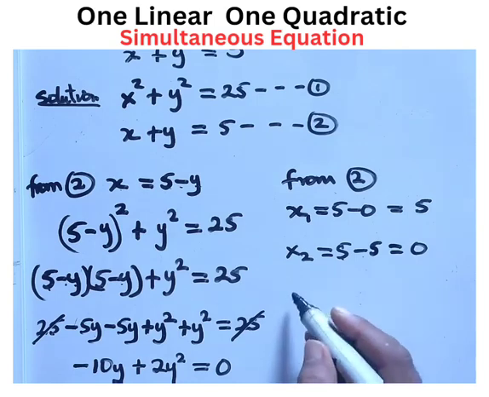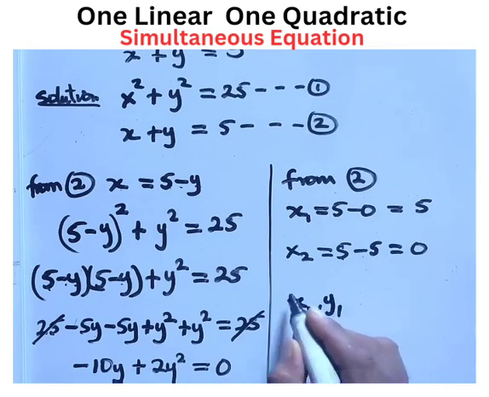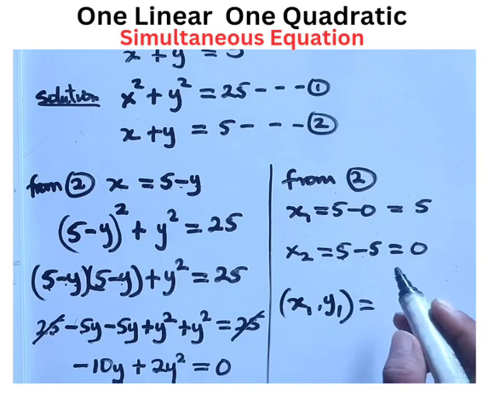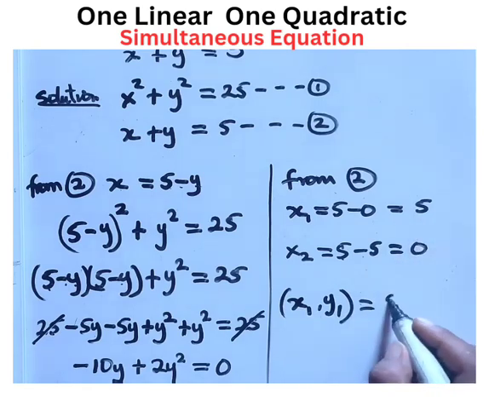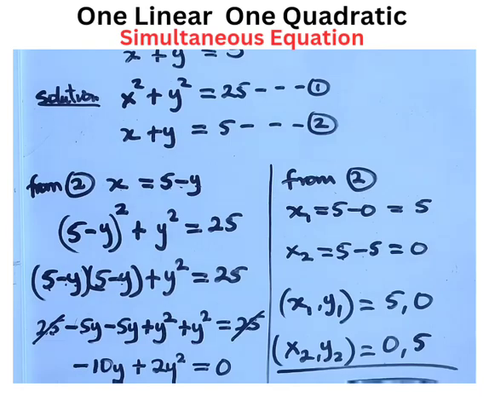Therefore, if you want to state the values for x and y, you say x1, y1 equals the first value of x is 5 and the first value of y is 0. Secondly, x2, y2 gives us the second value of x is 0 and the second value of y is 5. Therefore, this is the answer to the question.